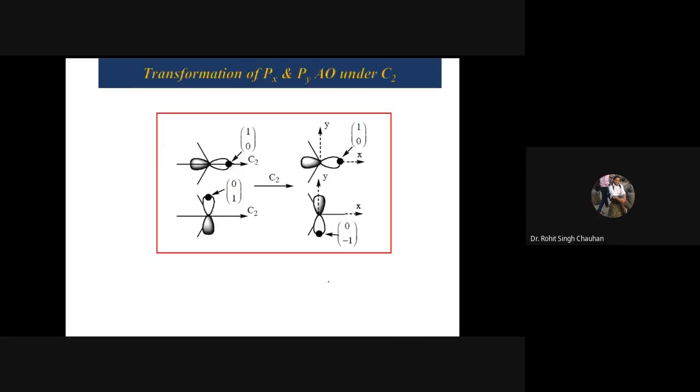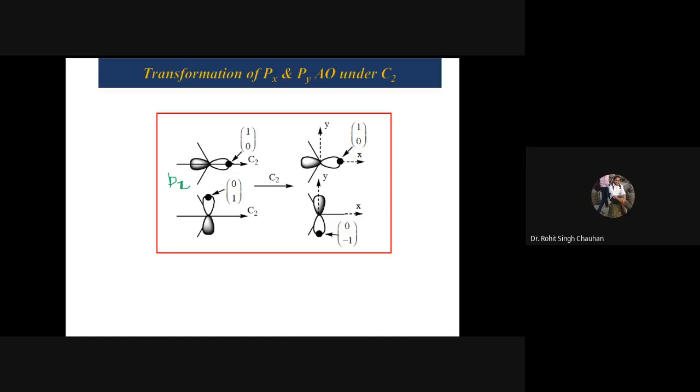Now see, the same thing we can work out on the px orbital also, py orbital also, and pz orbital also. So see, in the exam I can ask that for the orbital of px, define the reduction formula. So you should be able to know how it works. For everything it can be worked out. Now see, if I say this one is the x-axis and this one is y, then this orbital will be, of course, px.